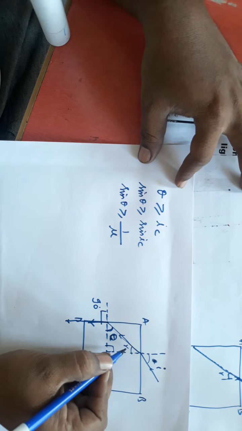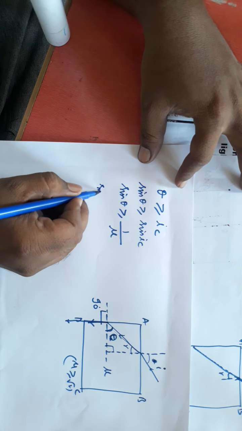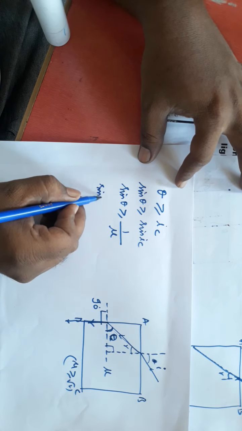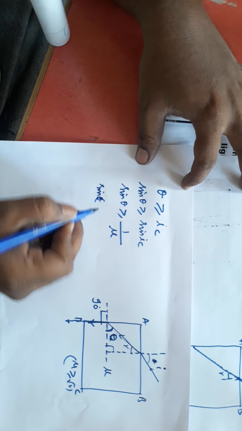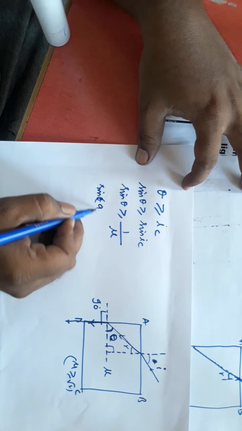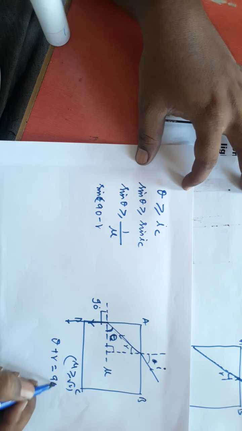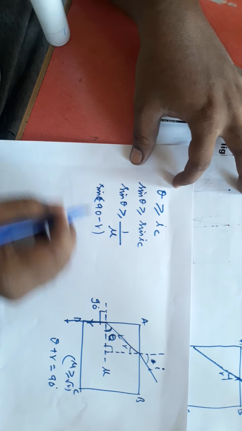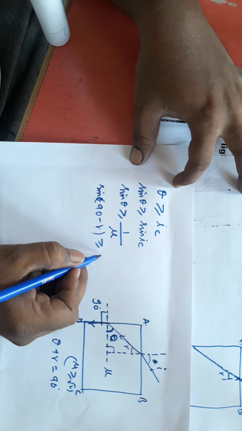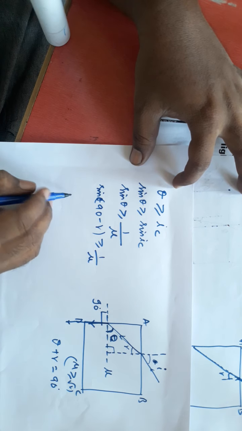Then this will be 90, this is R. In place of theta I can write 90 minus R, because theta plus R is equal to 90. Sin of 90 minus R is more than or equal to 1 by mu.